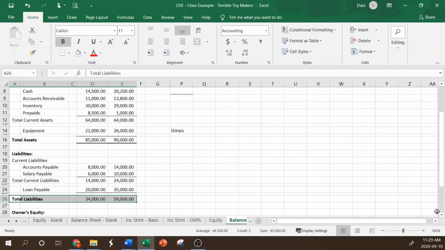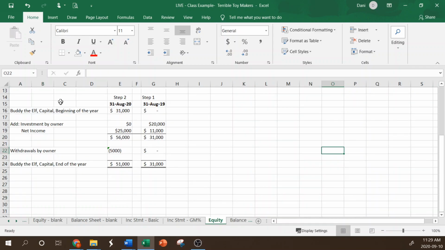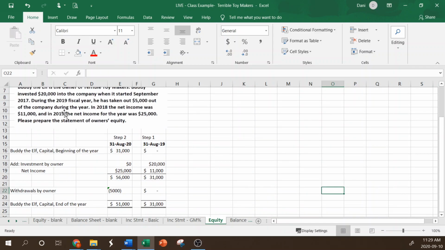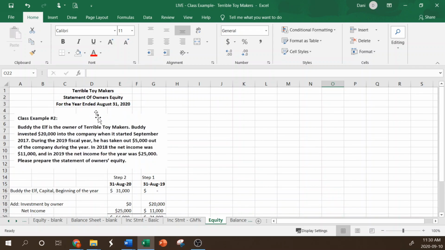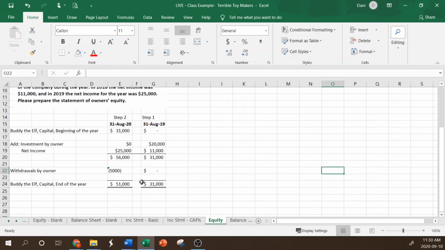And if we look at our list of accounts that we got for number 3, we're out of accounts. We've used them all. So where do we get our owner's equity from? Well, this is what we calculated in our statement of owner's equity. So in step 2, we went through and we created this statement. And this balance here, our end of the year amount, is what we pull into our balance sheet.